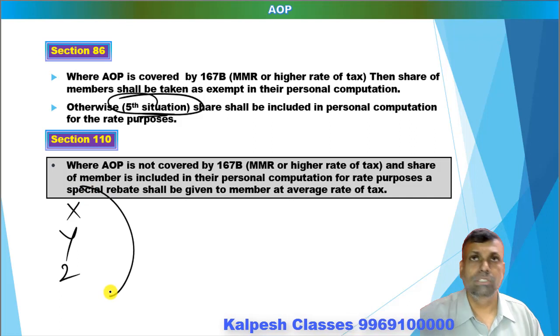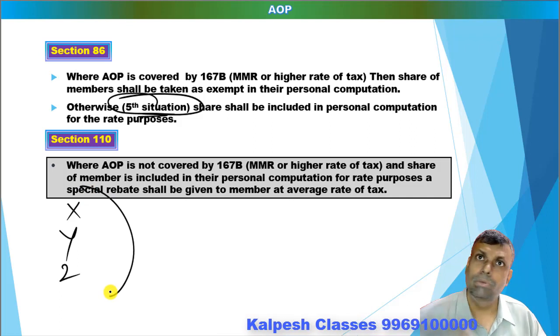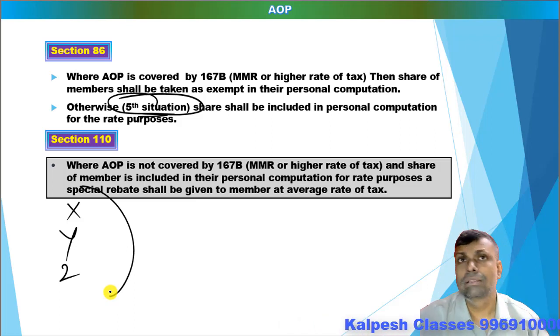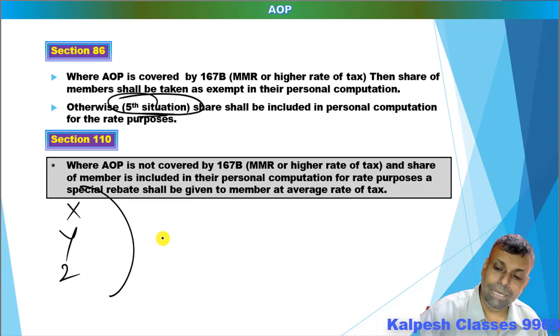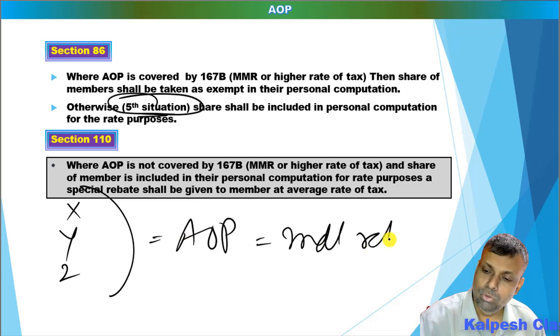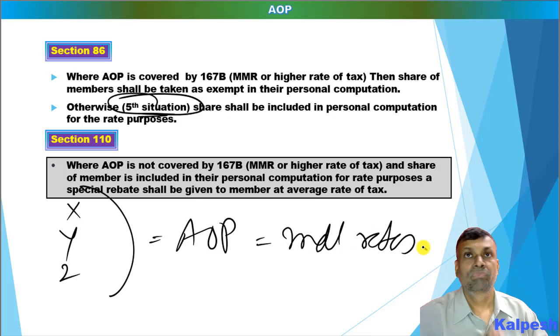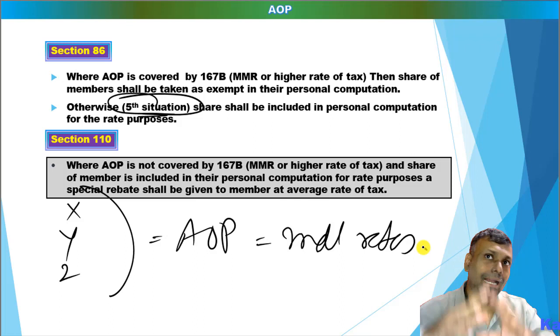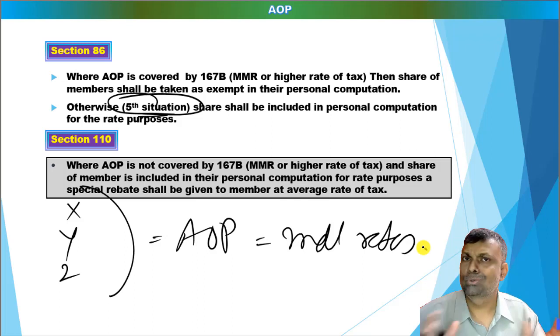So this kind of situation, for example three members, it can be two members, it can be four members also, but all of their personal income is less than the basic exemption limit, and the share in that particular AOP is determined. So in that particular situation, the AOP will be chargeable at the individual rates of tax. So the tax liability of the AOP depends on this particular situation, and the detailed question which I already told you that we should have referred to, we have already taken care of in this particular situation.